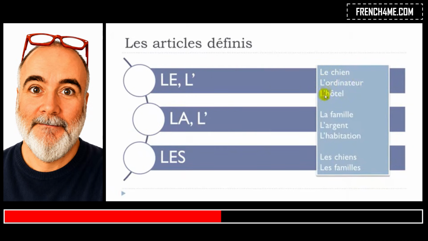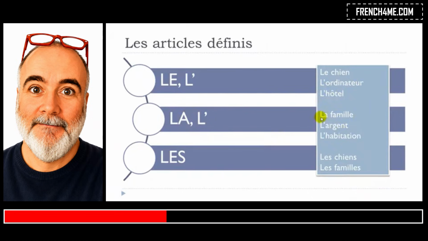all right? And third example, I took on purpose this hôtel, okay, because it starts with H, but remember that in French we don't pronounce H, okay? So basically the first sound of the word is the vowel O, okay? So for the same reason, the e needs to disappear. L'hôtel, okay? So if we repeat them, le chien, l'ordinateur, and then l'hôtel, okay?